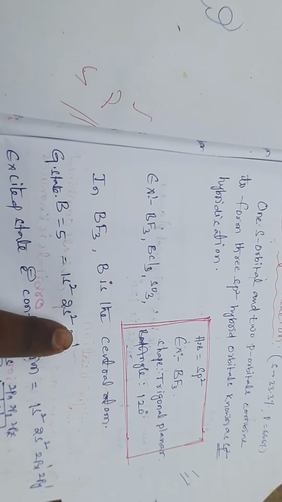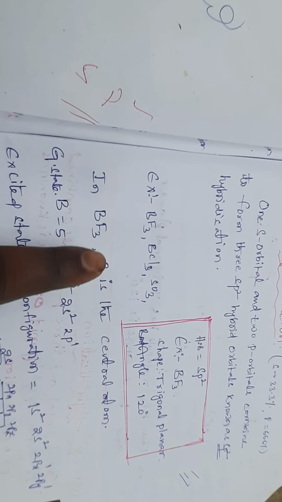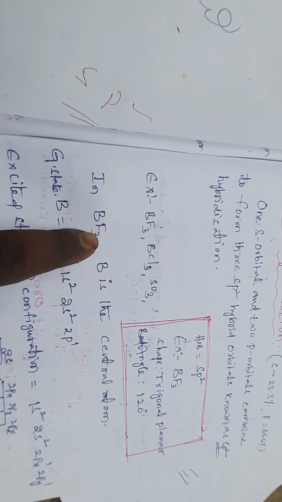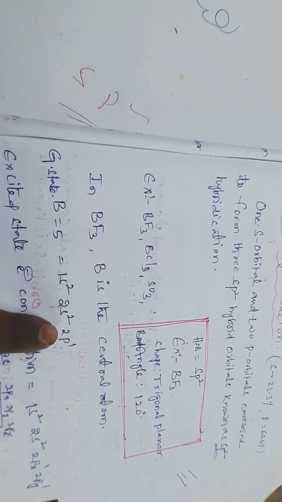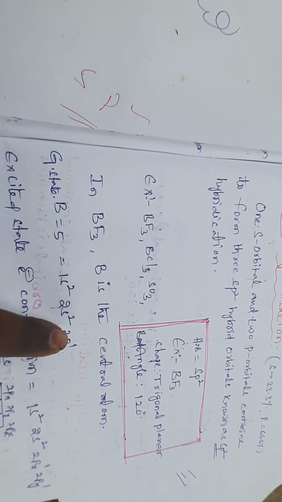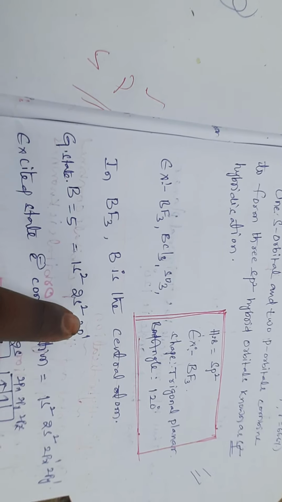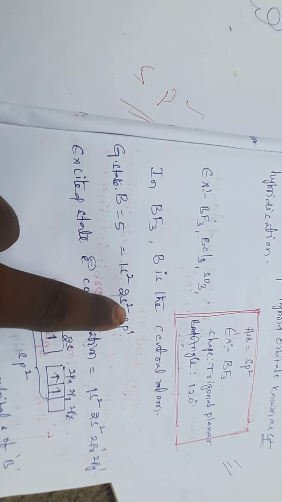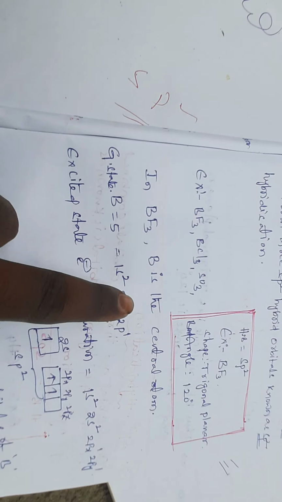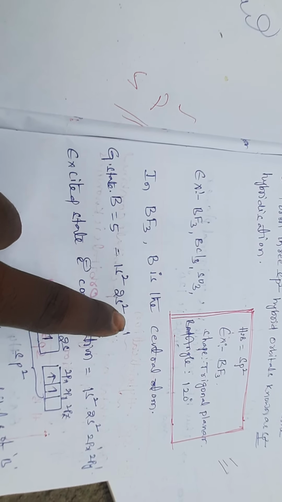So one lone pair of electrons accommodation, but boron is attached with the 3 fluorine atoms. For that purpose, boron can accommodate 3 unpaired electrons. For that, we can promote an electron from the s orbital to the p orbital.